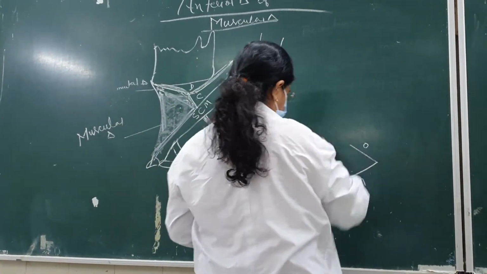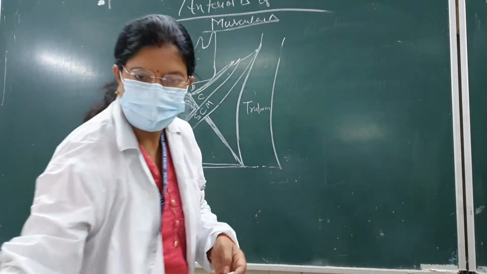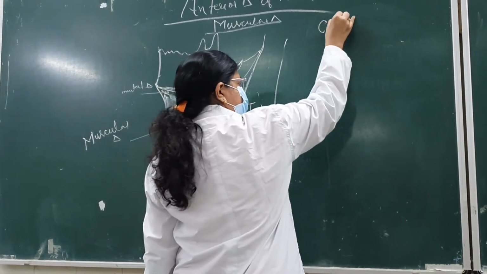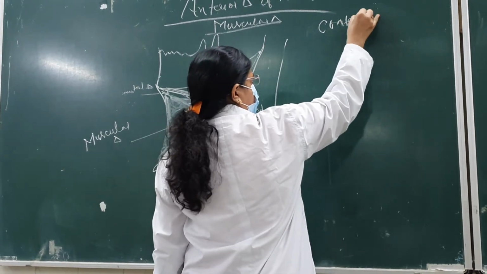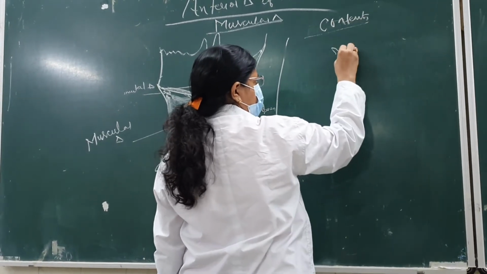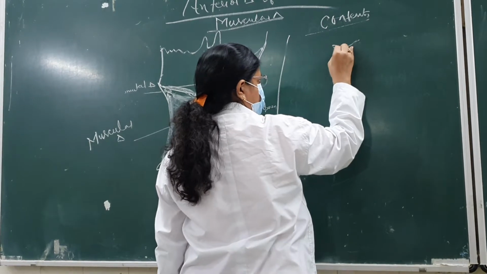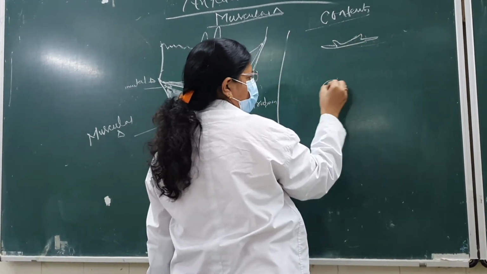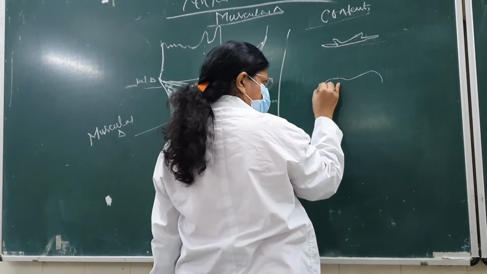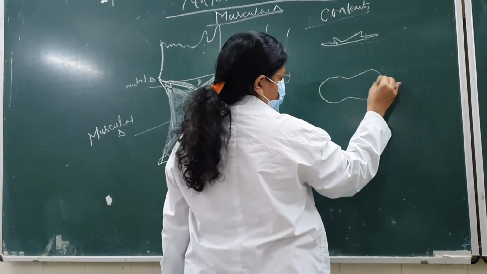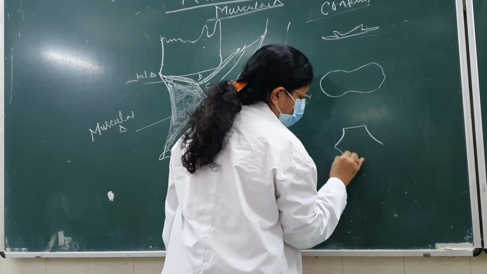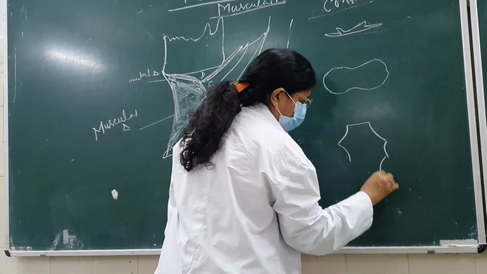Now, what are the contents? If there is a hyoid bone, then there will be your thyroid cartilage, and then this will be your manubrium sterni.